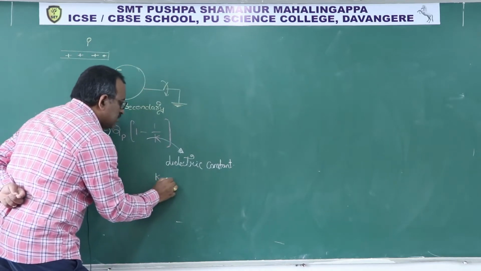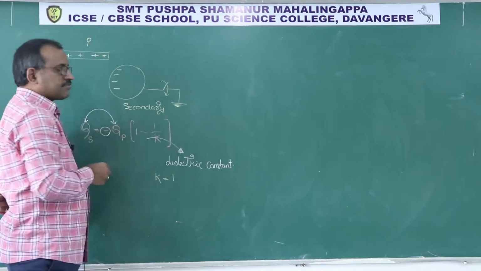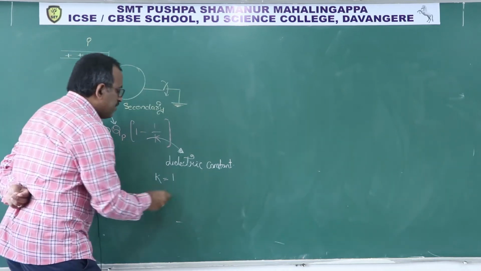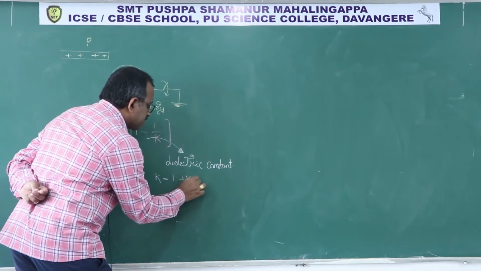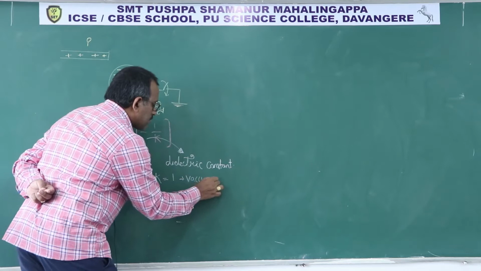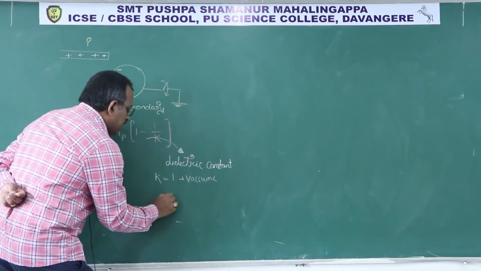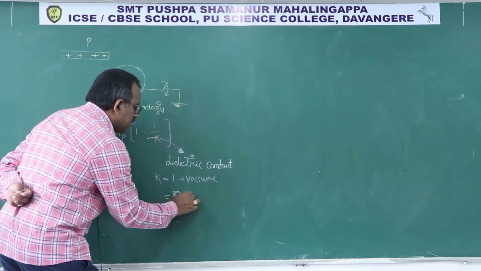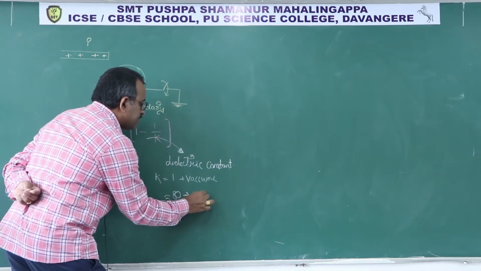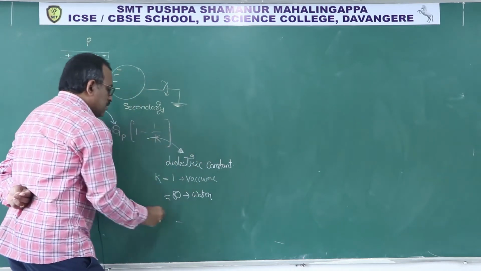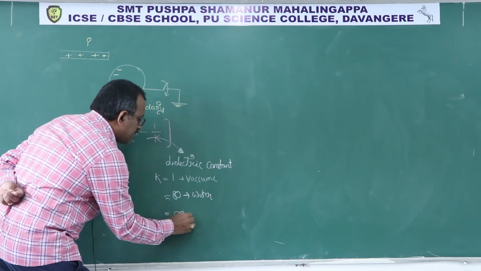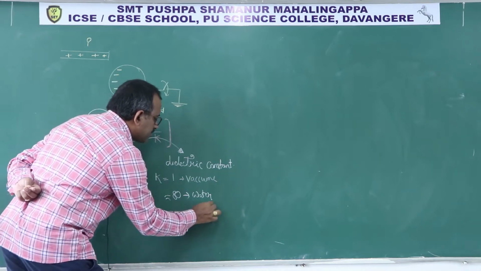K value is approximately 1 for vacuum, and K value is approximately 80 for water, and K value is infinite for a metal body.